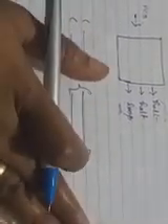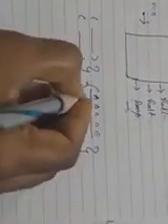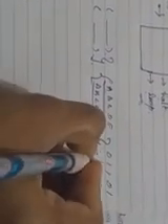If the order is not the same, or I am unable to make any order, there is no solution. Suppose I have a string A, B, C, D, E here, then I should also have A, B, C, D, E in the other set. Or if I have the string 1, 0, 1, 0, 1, I should have the same string in the other set also. If I am able to derive this, then I have got a solution for this PCP.